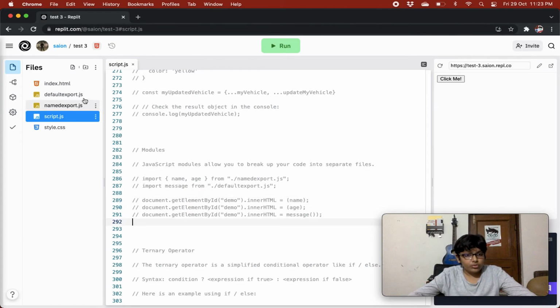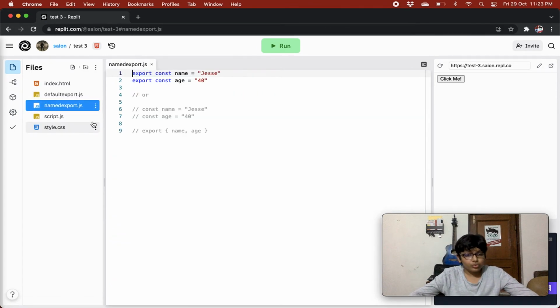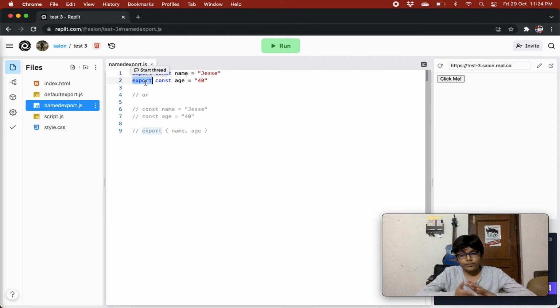First we'll go to named export. We have a constant name Jesse and a constant age 40, and we are giving the export keyword before both of them. So what is happening is that it is basically exporting these. Exporting these means that we can now use them in different files.